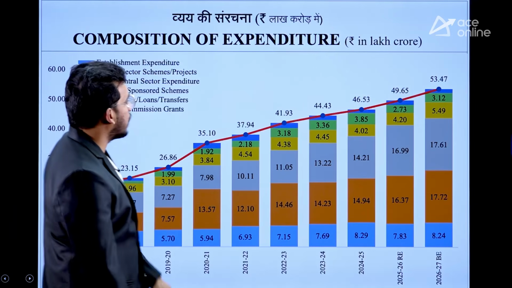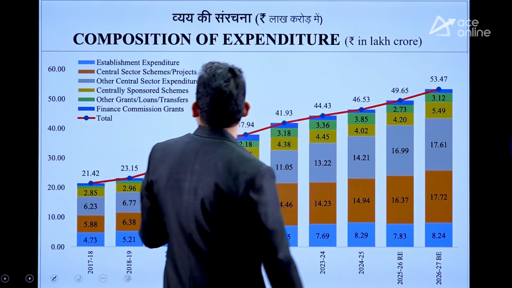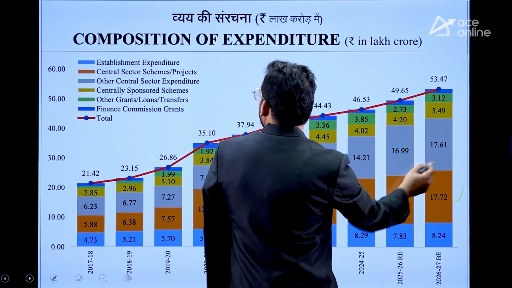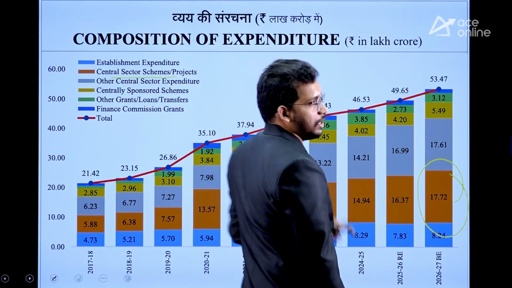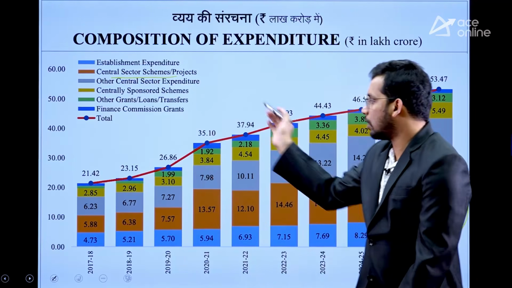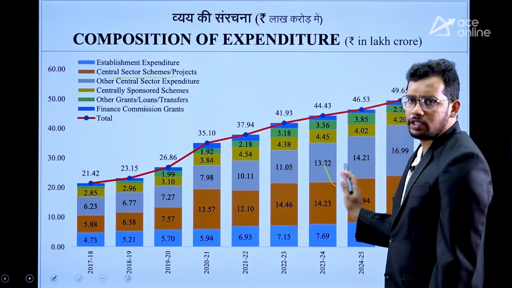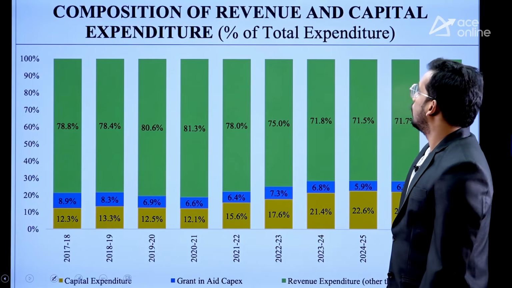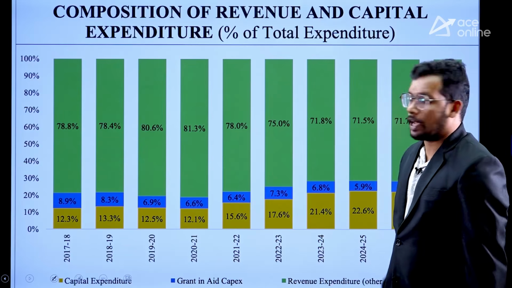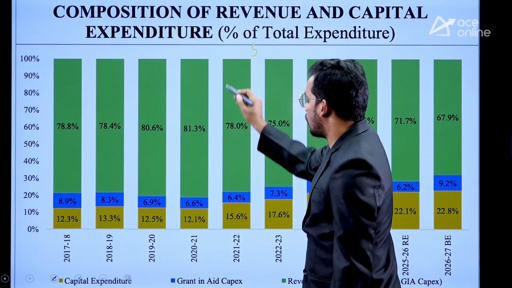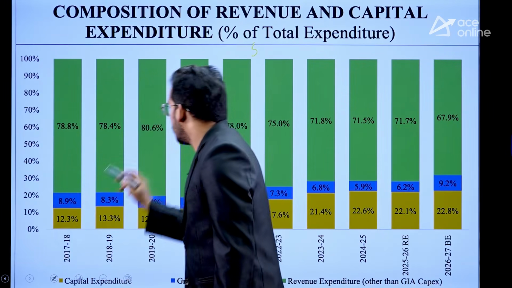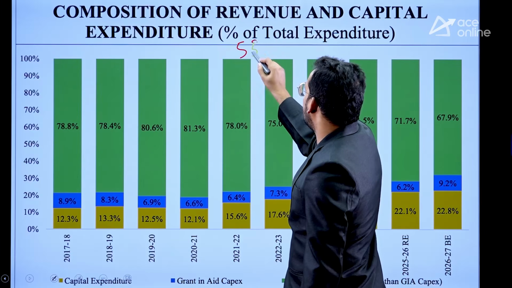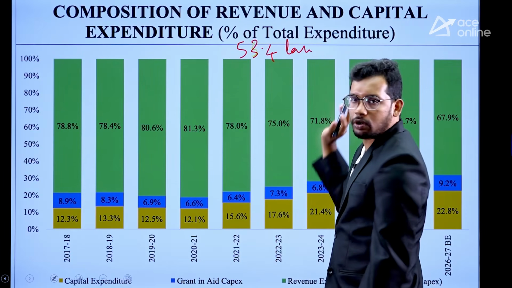Then composition of the expenditure. Most of our, we have already seen this, most of our expenditure is going to central sector schemes. Okay. So among the expenditure, you no need to worry this too much because we have already discussed central government expenditure. Then revenue and capital expenditure as a percentage of total expenditure. Our total expenditure of the budget is 53.4 lakh crores. This is our total budget.